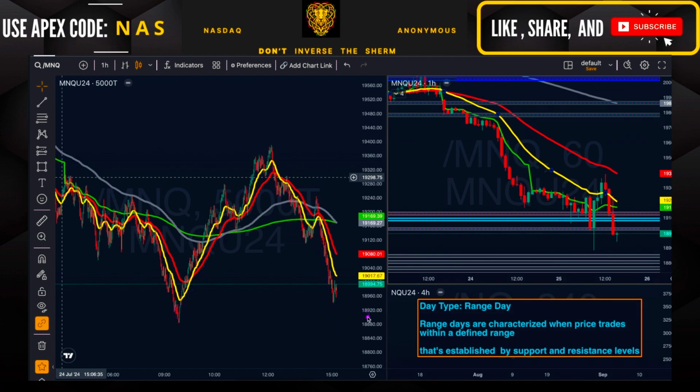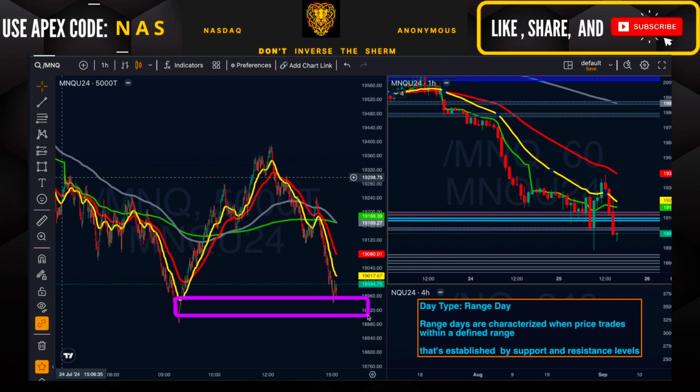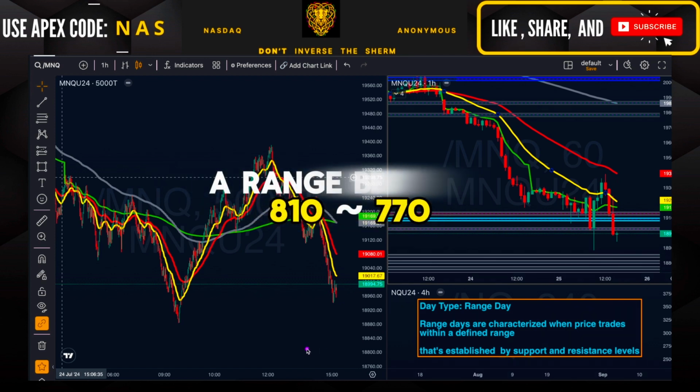So going into tomorrow, I'm going to be looking at an area between 915 and 895 for the bulls to come back in for an attempt to retest higher structure. Now, if the bulls fail to protect this area, and we do see that break of structure, my next level of support for the NQ would be around 810 to about 770.